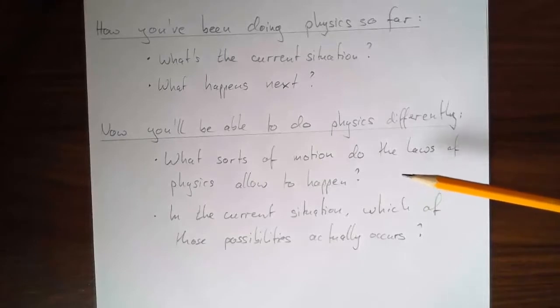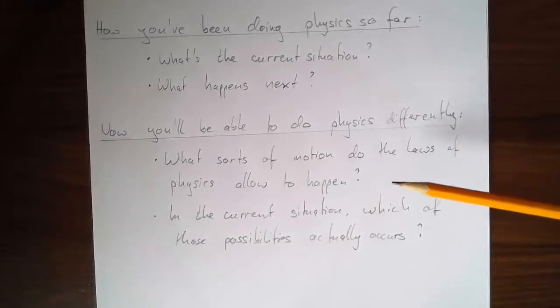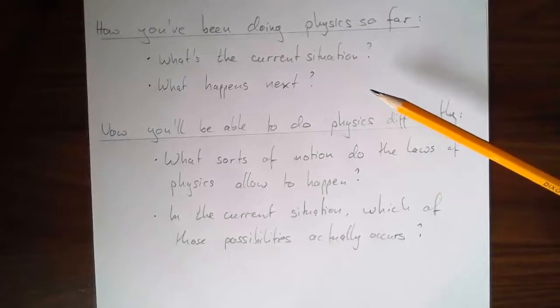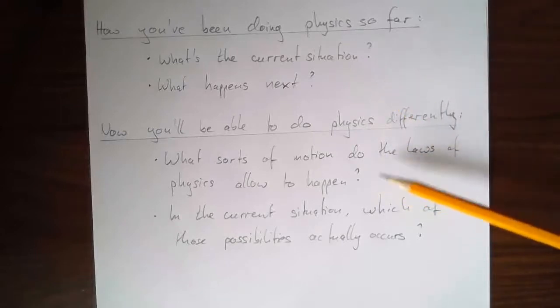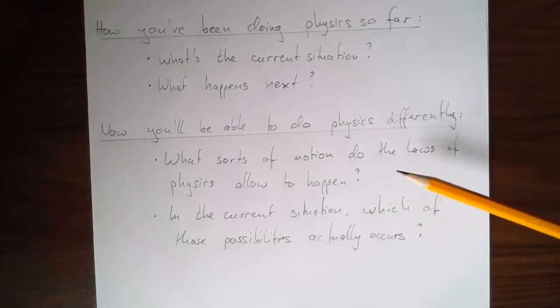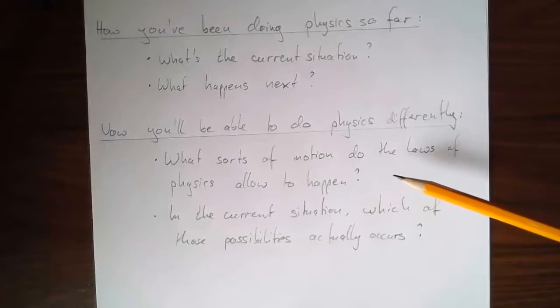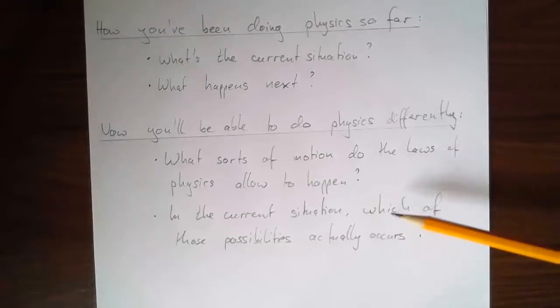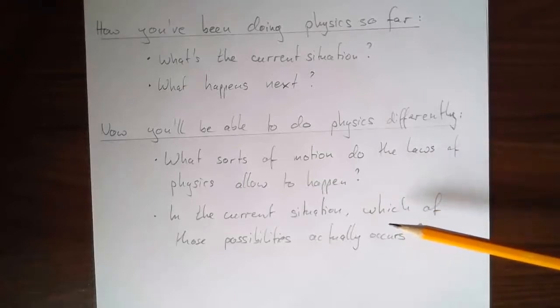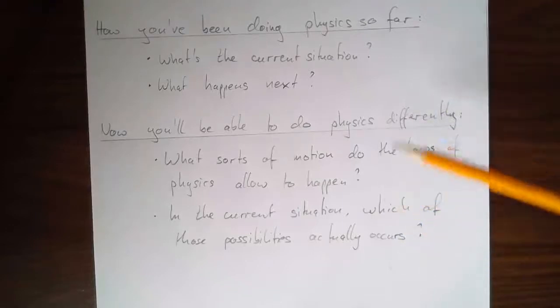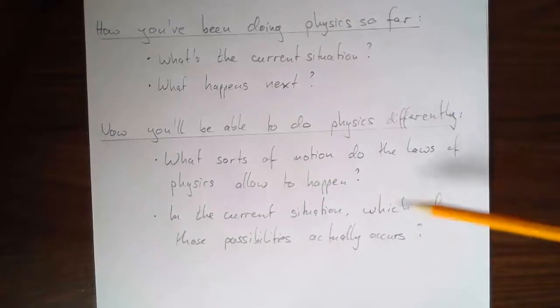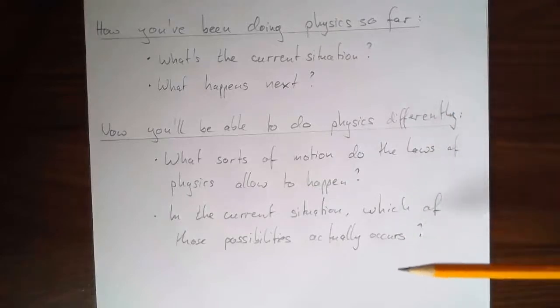To explore that, we don't ask about a single specific situation, what happens next. We wouldn't really know where to start. We look at a proposed law of physics, we ask what are the consequences, what sort of things does it allow to happen? Then we can check individual situations to see if they match what those laws predict. It's a fairly subtle change, but it's really a most advanced way of doing physics.